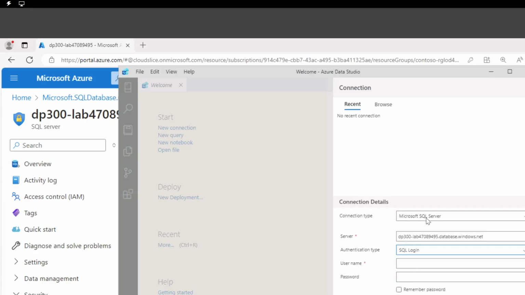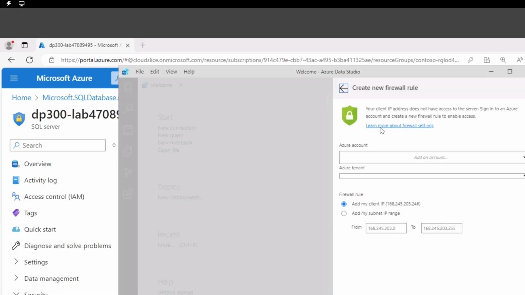We're still pointing to Microsoft SQL Server with the server name that we provided. Authentication type SQL login. This is where you need to remember the admin username we selected before. So mine was this one. And then the password. Connect. You can see here the new firewall rule. We need this client IP address to be added within the server.